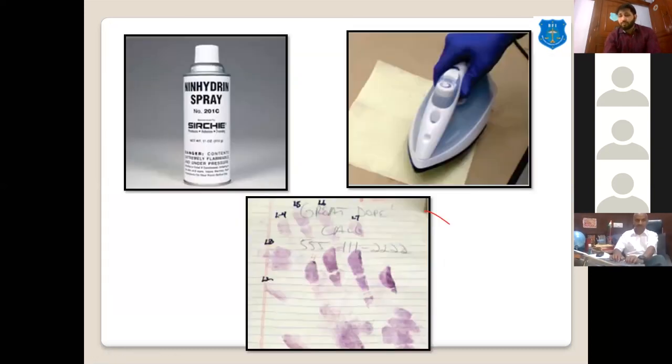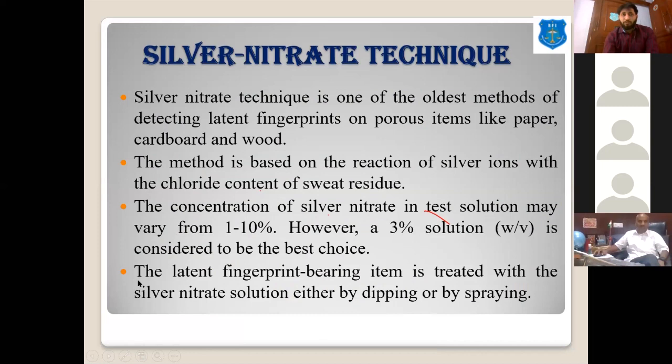Sir, my question is, can we use this ninhydrin technique for partially wet or wet surfaces? No, this is used for dry, porous surfaces. For wet surfaces, we can use the SPR method, the small particle reagent method. Okay, is small particle reagent also for paper surfaces?